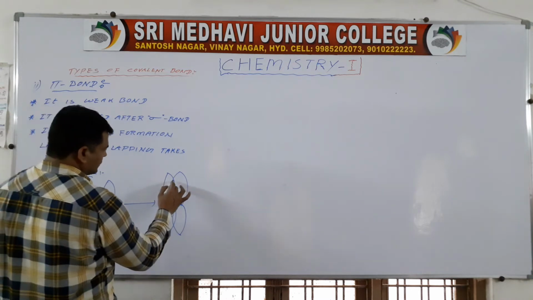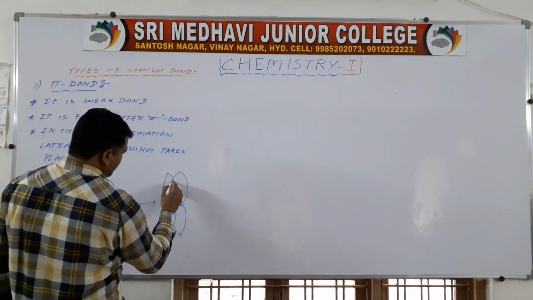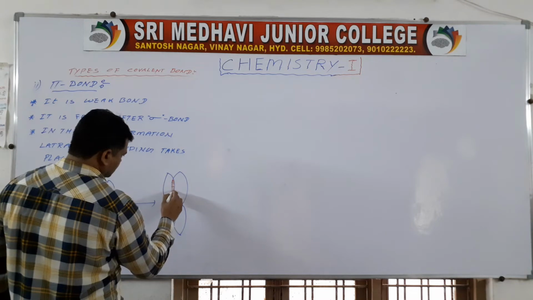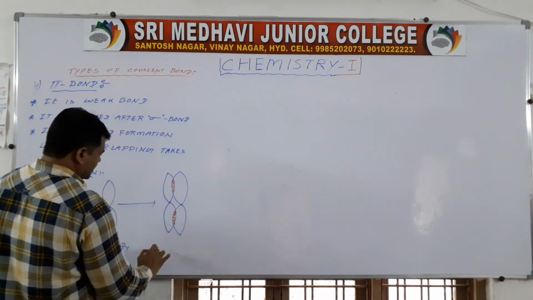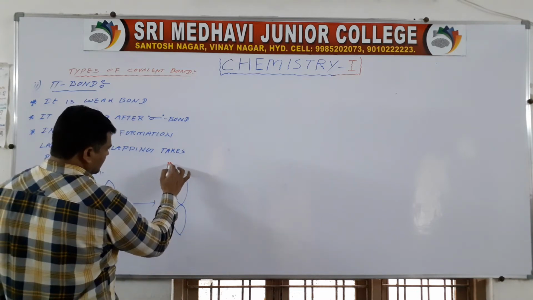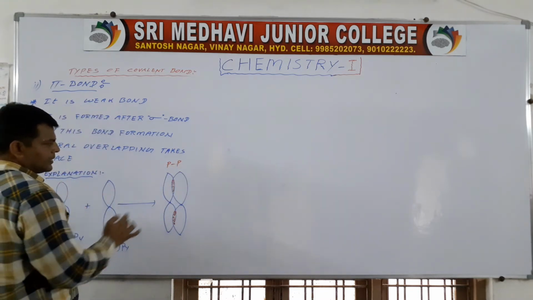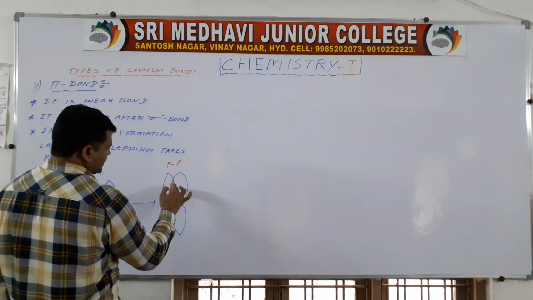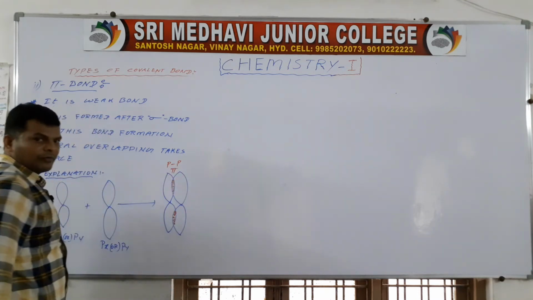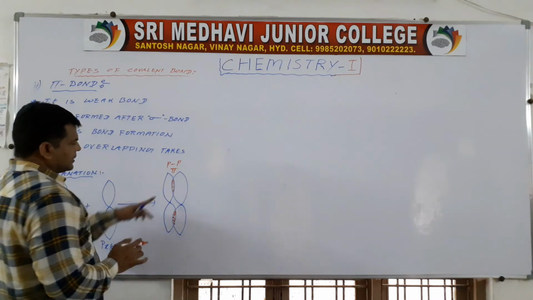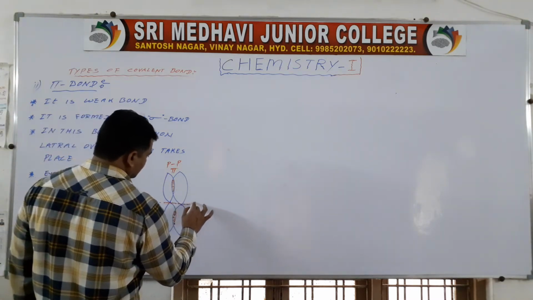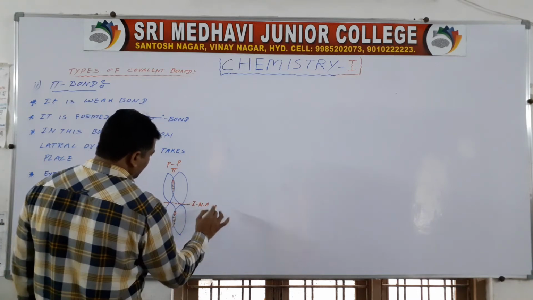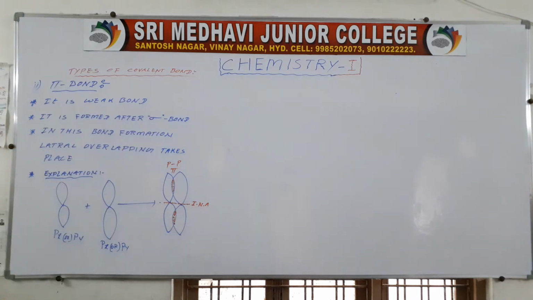It is p-p overlapping or lateral overlapping, which gives a pi bond formation. Here the overlapping is not through the internuclear axis. That's why it is a weak bond.